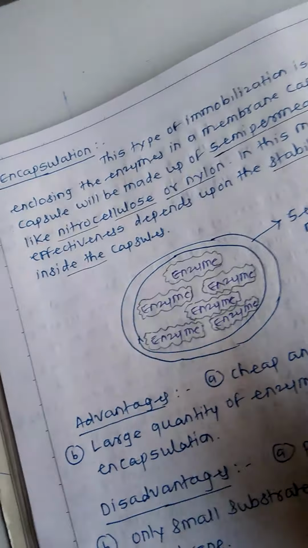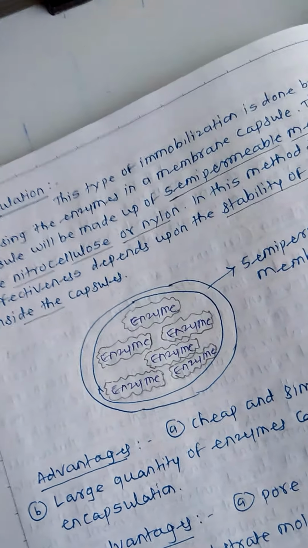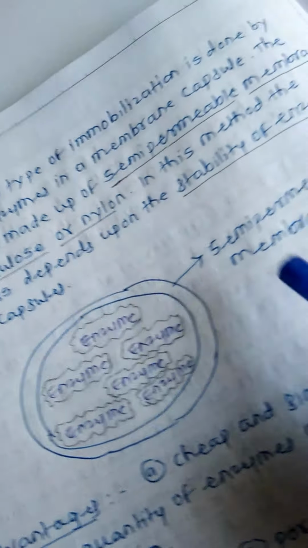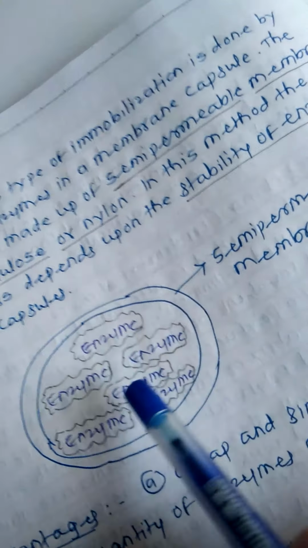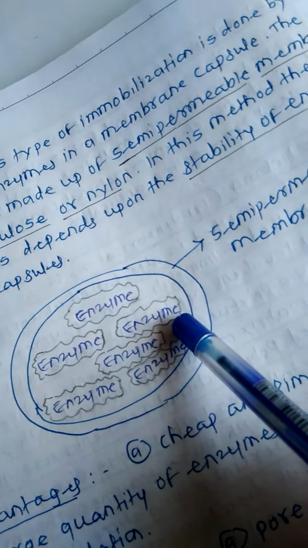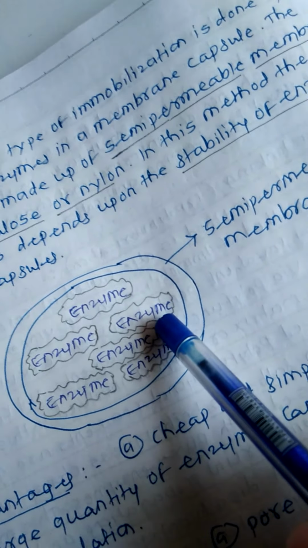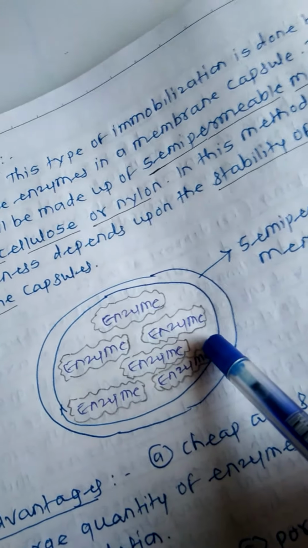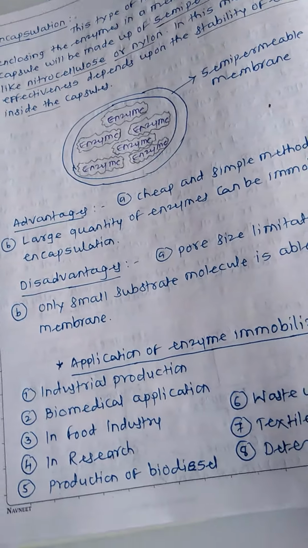Now here, simply in a gel, the enzymes are encapsulated. These are the semi-permeable membrane of the gel. Inside that, enzymes are encapsulated, and when there is activity of the enzyme, the substrate enters inside through the semi-permeable membrane and attaches to the enzyme, an enzyme substrate complex is formed, and there is activity of the enzyme. But the enzyme does not leave the semi-permeable membrane. In this way, enzymes are immobilized by using encapsulation.